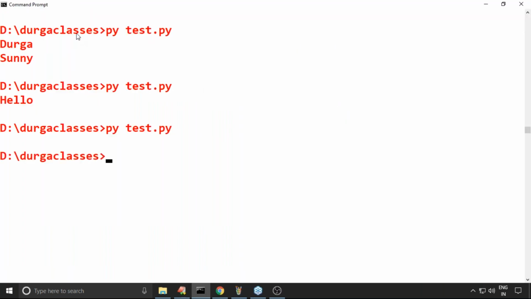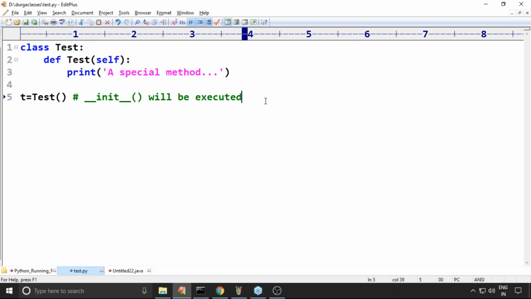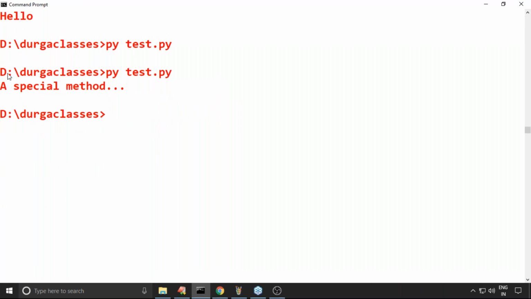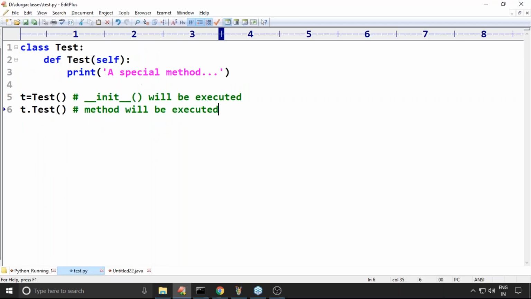That's why no output. If I take t dot test, now I'm calling the test method. Now the method will be executed, a special method. Calling a method is different, and object creation is different.